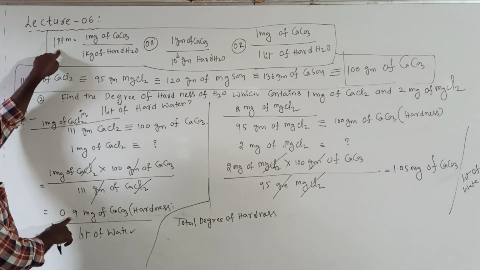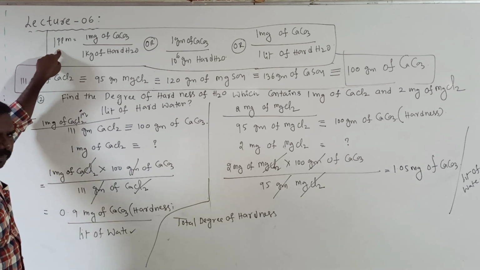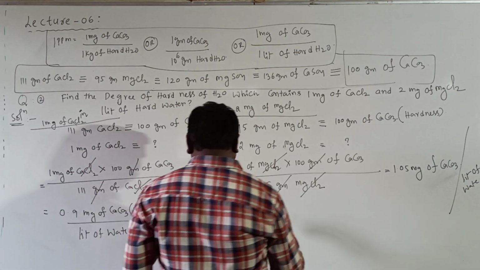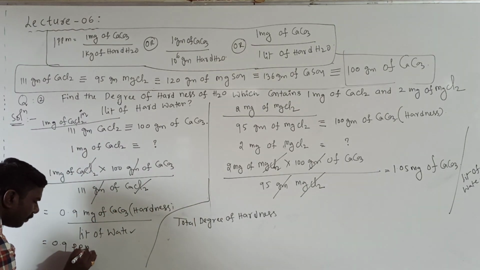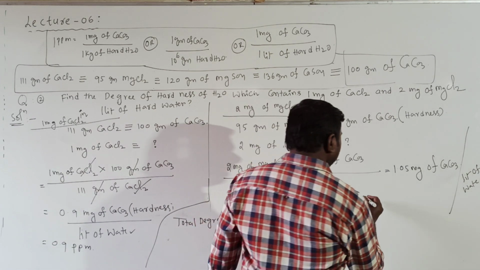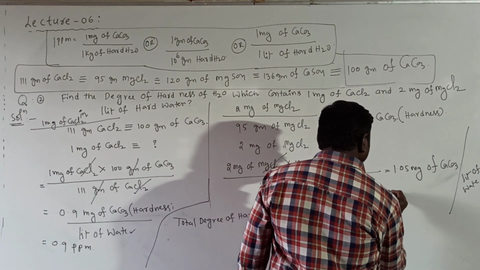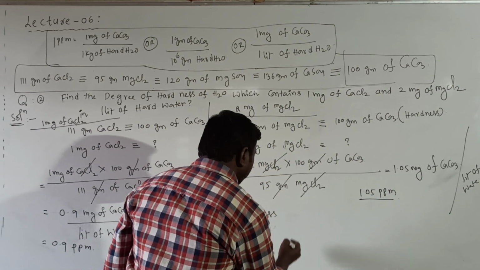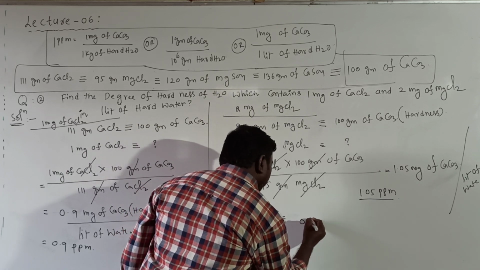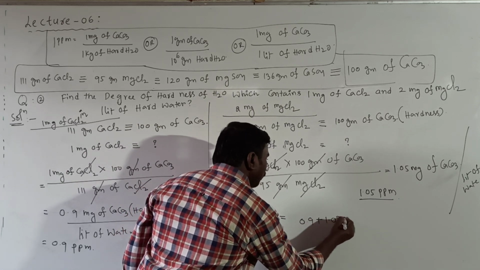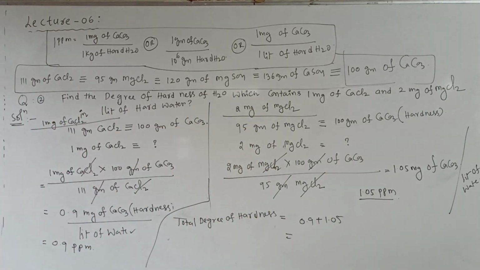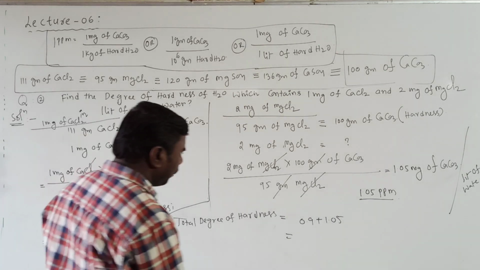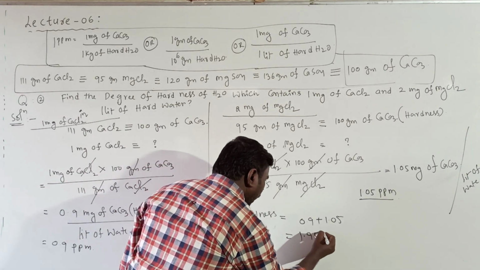This is simply indicated as 0.9 ppm, and this is simply indicated as 1.05 ppm. Total hardness will be 0.9 plus 1.05 ppm totally. So you get the answer: 1.95 ppm.